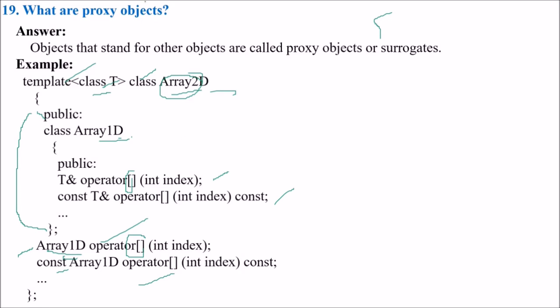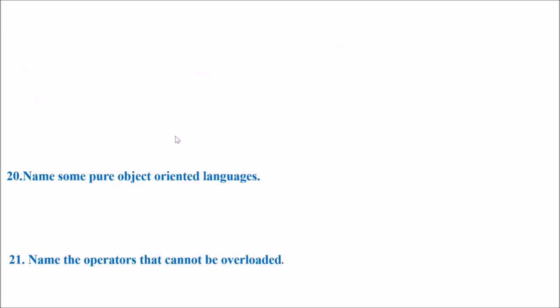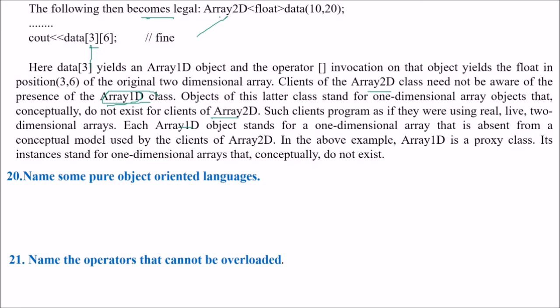So proxy objects, we are saying that objects that stand for other objects are called proxy objects. Because this array2D is known to the user, but this array1D is not. But even if it is not known, we can employ it. How? When you are doing array2D float data 10, 20, and you are couting the data[3][6], data[3] is yielding the array1D object and the operator invocation. So 1D is invoked, though only array2D is known to the user. These are called proxy objects.